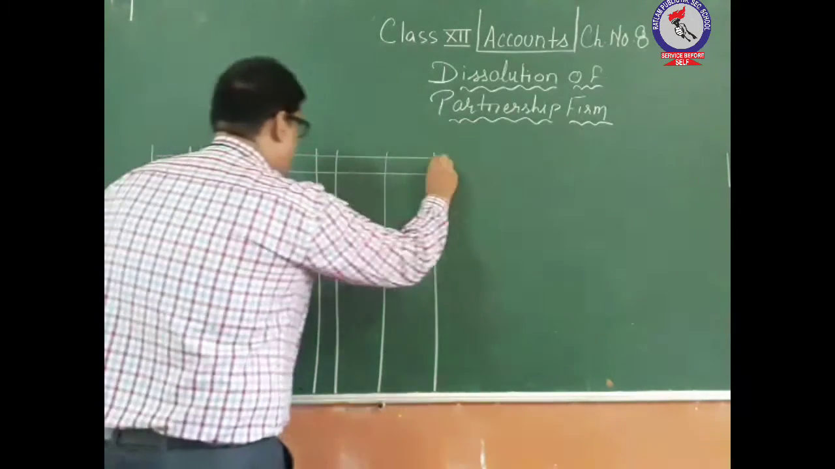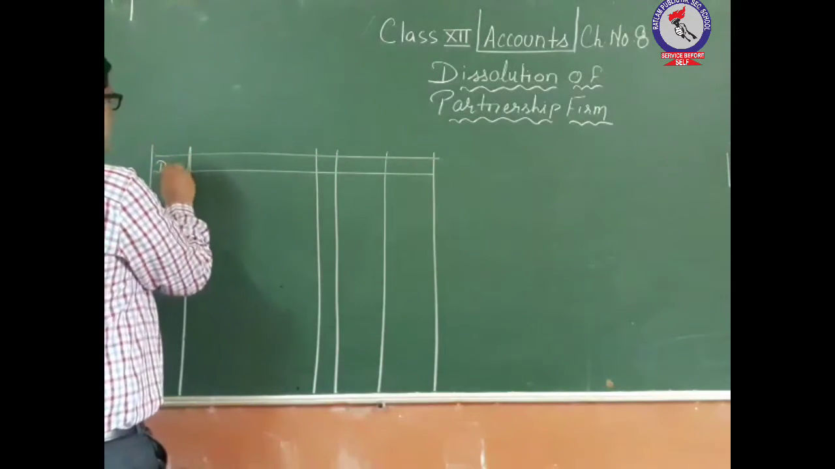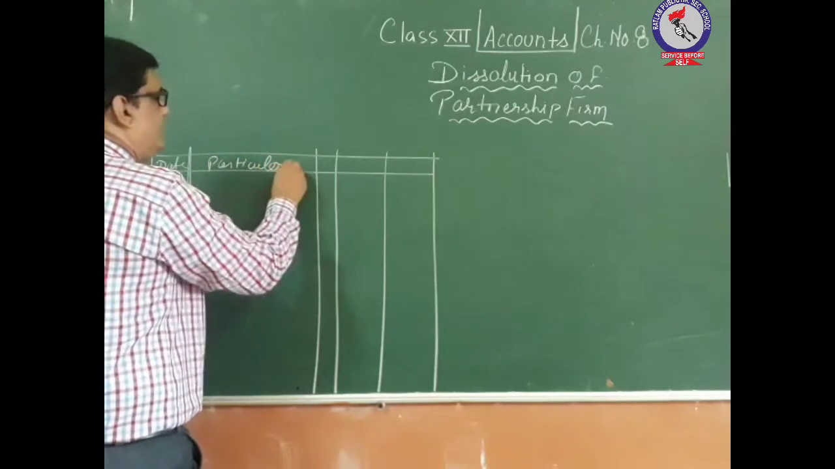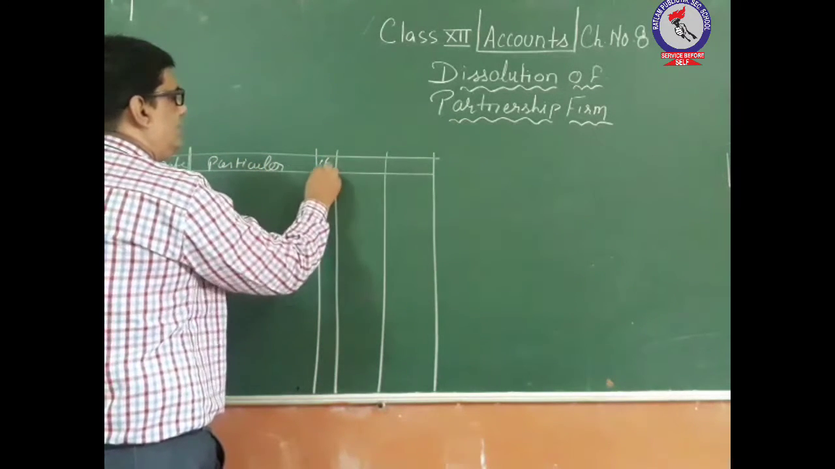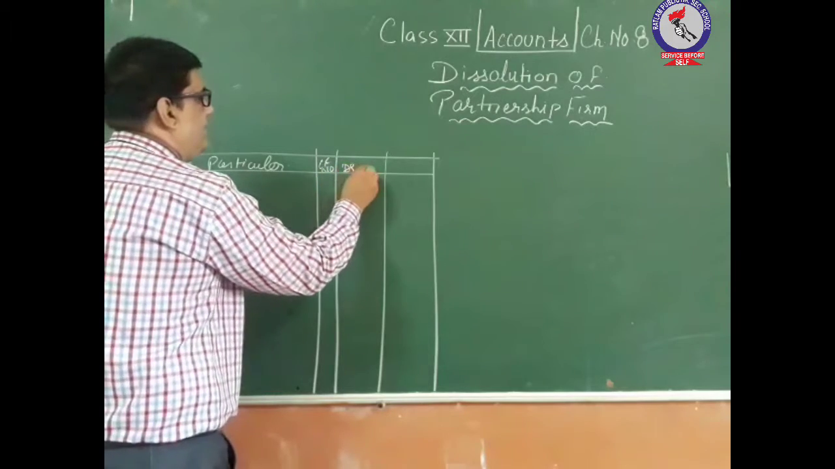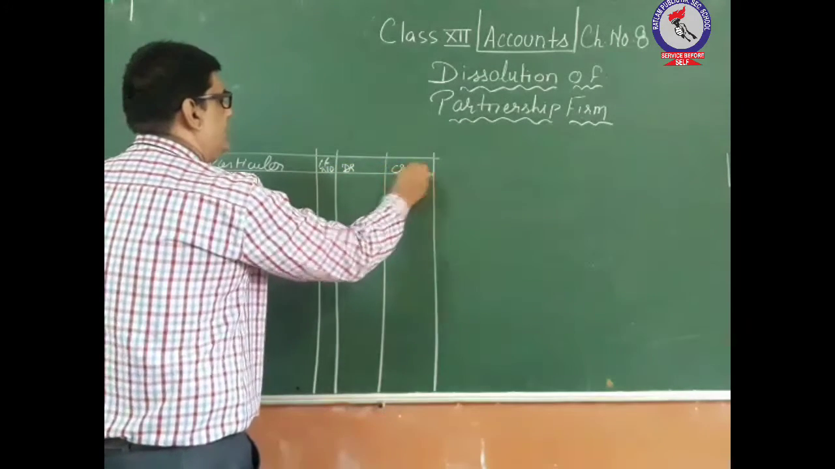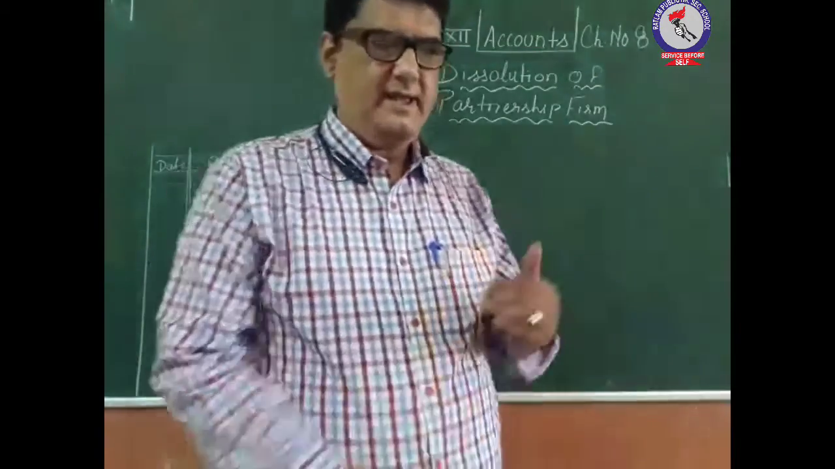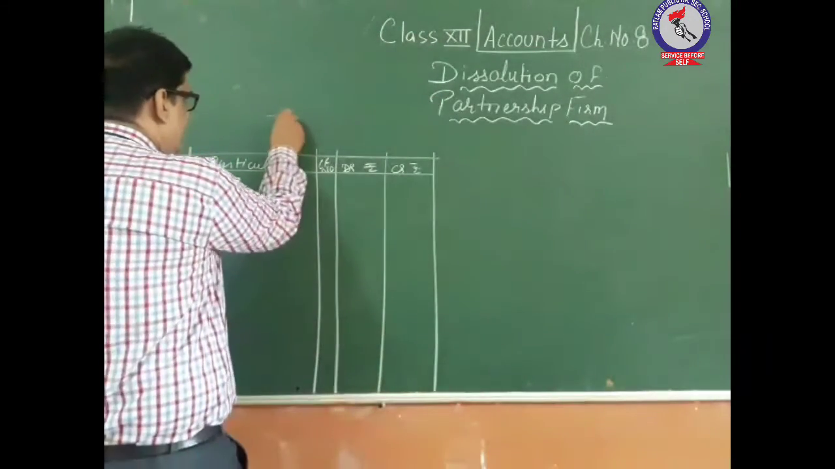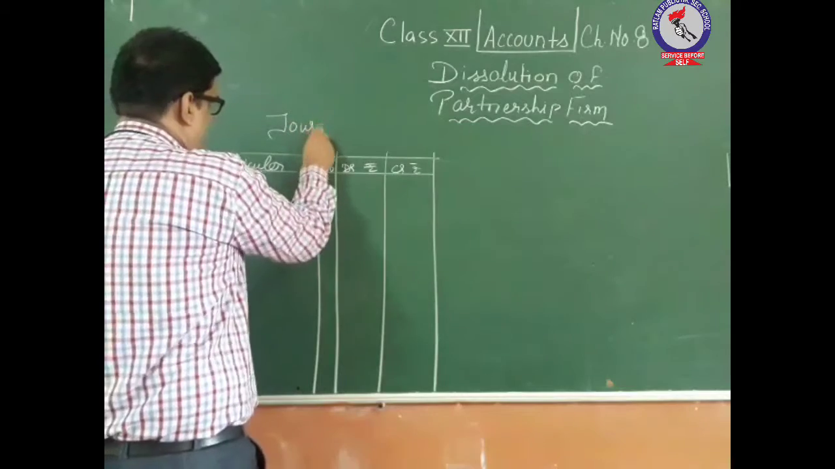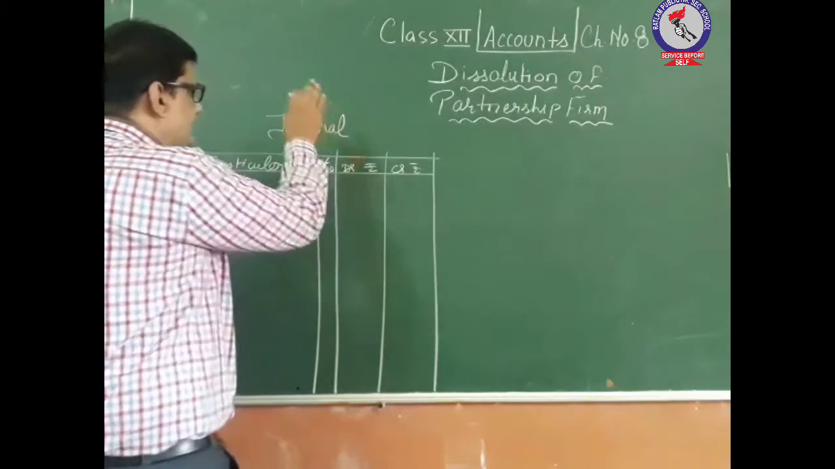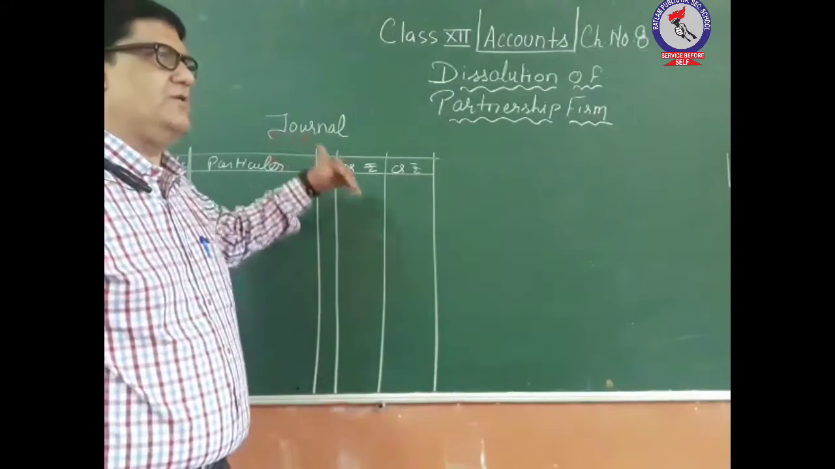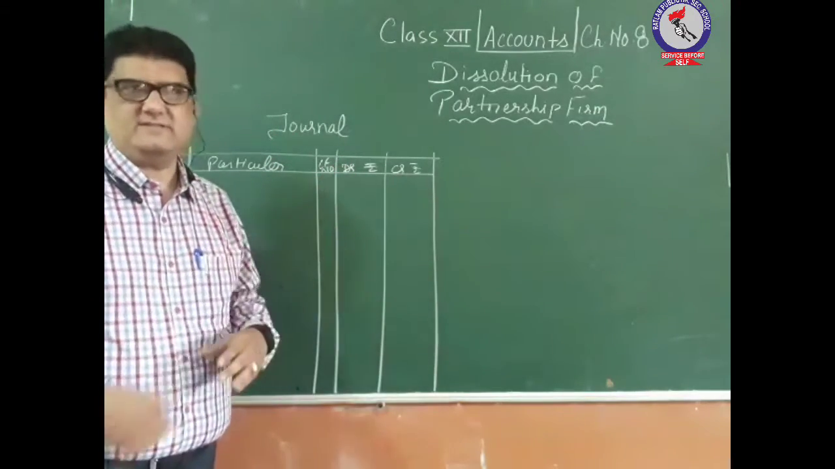So it is date, particulars, ledger folio number, debit and credit amount. So this is the format of the journal. The heading will be journal in the books of XYZ, whosoever it is, or for whichever firm we are making this journal.